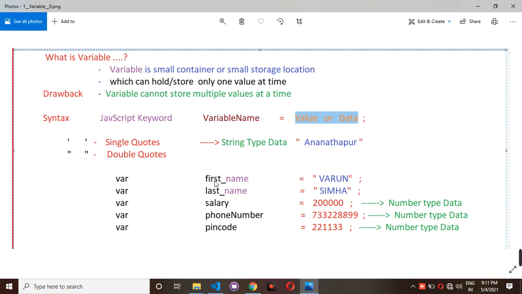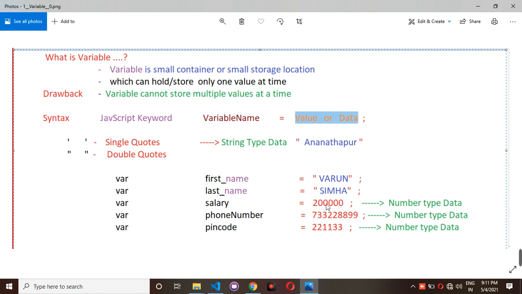For example, here first_name is nothing but one of the variable names. Varun is the value, and this Varun is stored inside first_name. In the same way, Simha is the name, and this Simha you have placed inside last_name.